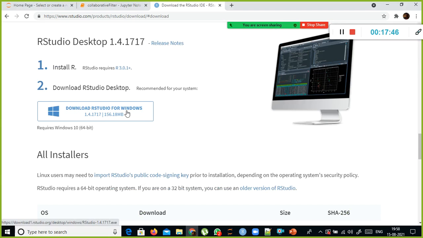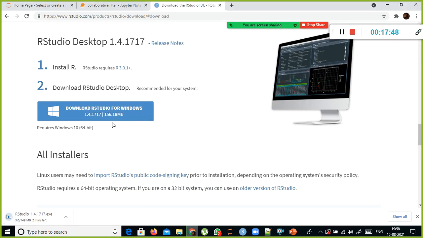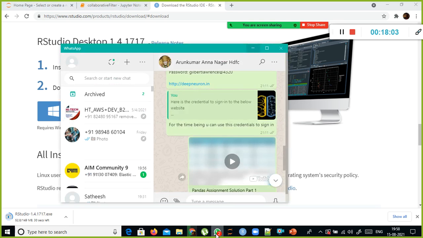RStudio for Windows, click download. It is about 156 MB. It depends on your network speed. Here in my case it's not so fast, but it is not too bad. Let's wait for some more time because others are also downloading it now.